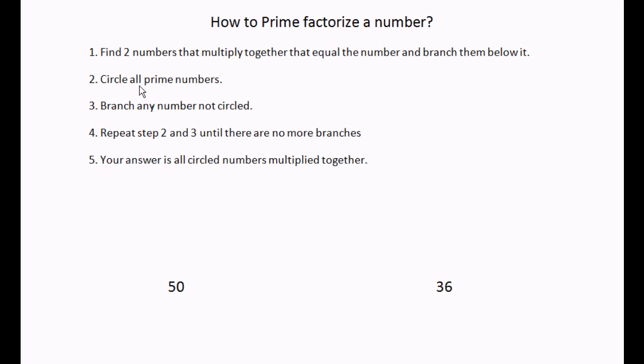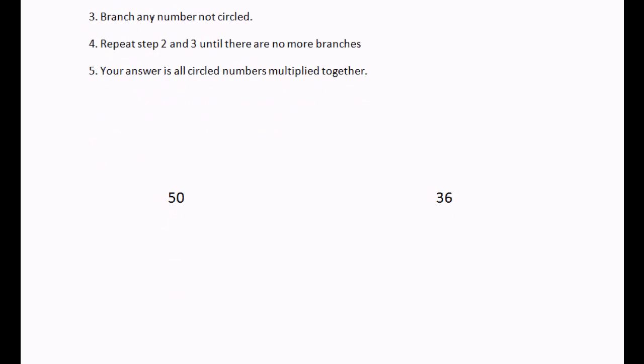In other words, keep branching all numbers that are not circled, numbers that are not prime. At the end, your answer is all circled numbers multiplied together. So let's take a look at that. We're going to prime factorize 50.